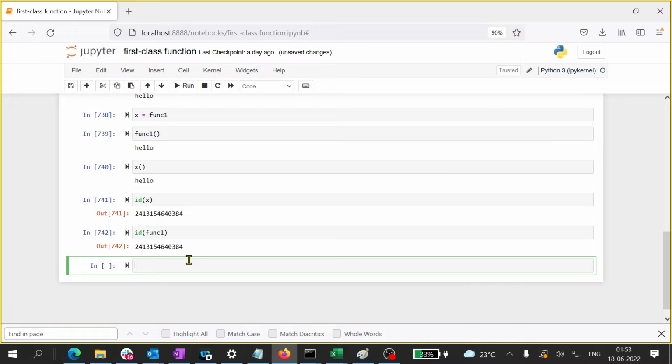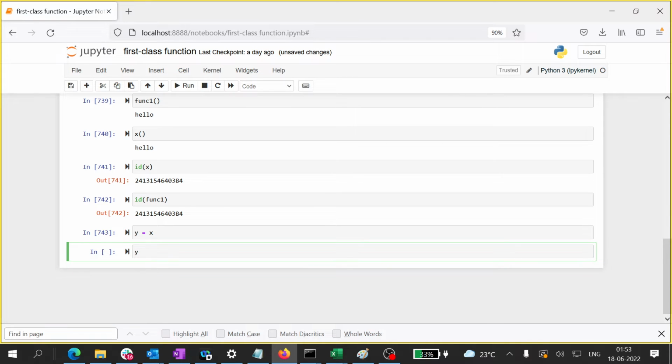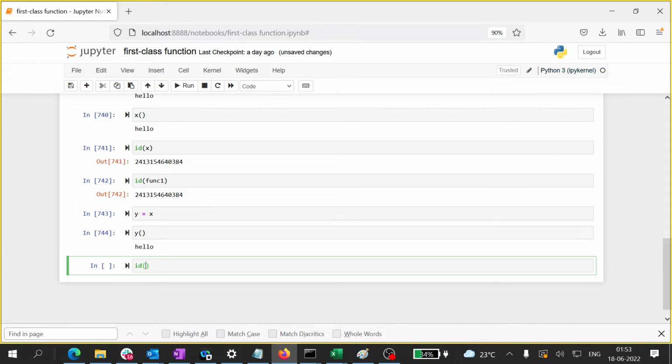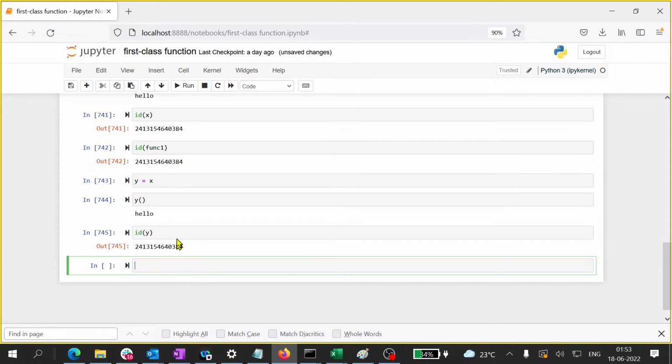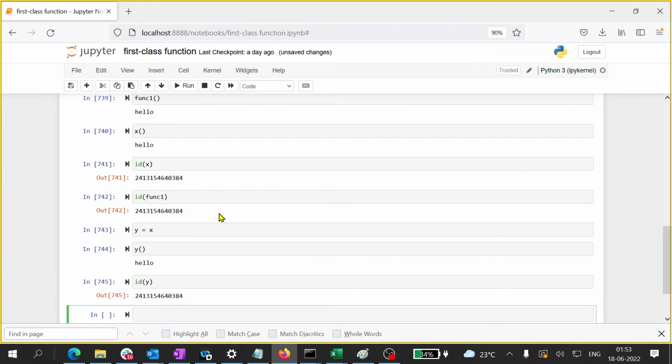One name is func1, the other name is x. Can I have a third name? Of course you can. Now I can invoke the same function through y, and it shows the same address. Correct? That is how it works.